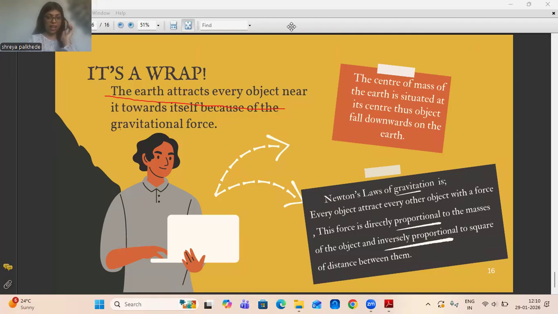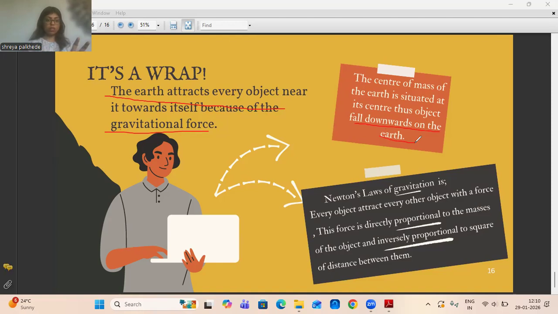So guys, it's a wrap. Let's summarize the basic concepts which we have done. The first one was the Earth's gravitational force, the force with which the Earth attracts things toward itself. And the center of mass of the Earth is situated at the center.